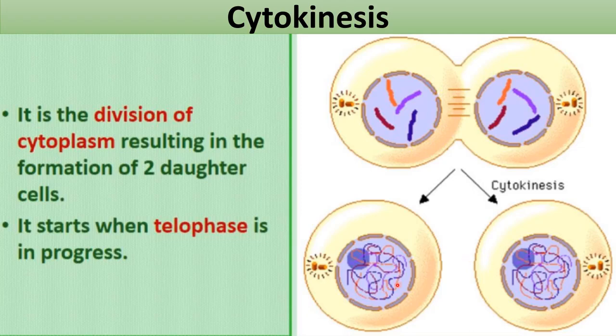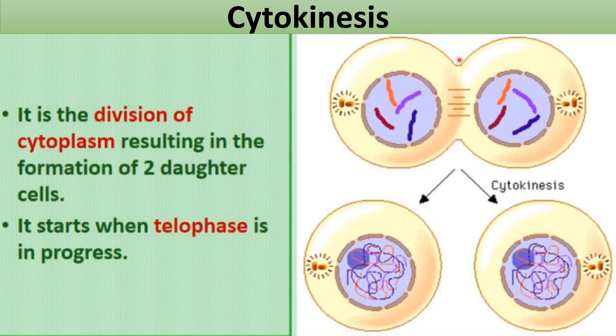And here you can see these thread-like structure tangled with each other. These are chromatin fibers which have been formed from the decondensation of these chromosomes which are present here. Okay, so this is completion of telophase here, right? And now let's talk about cytokinesis. So what is happening here? You can see this cleavage furrow has been formed here.